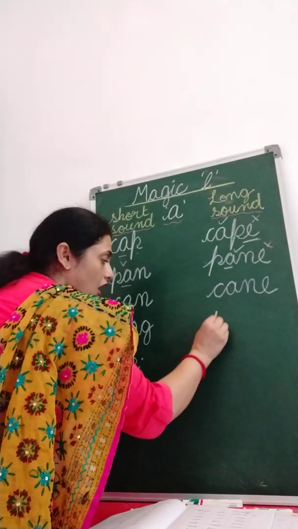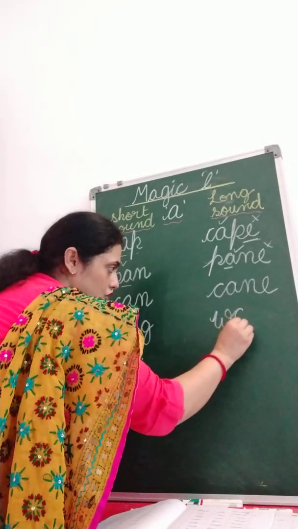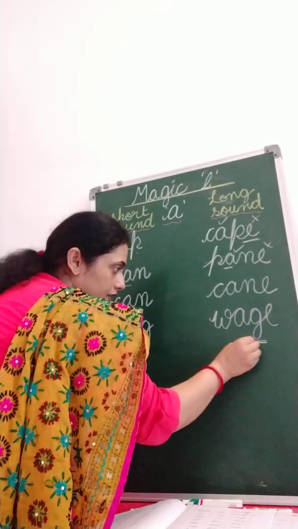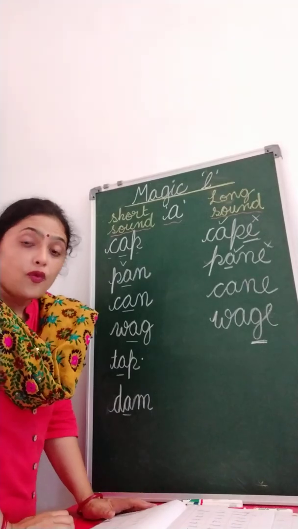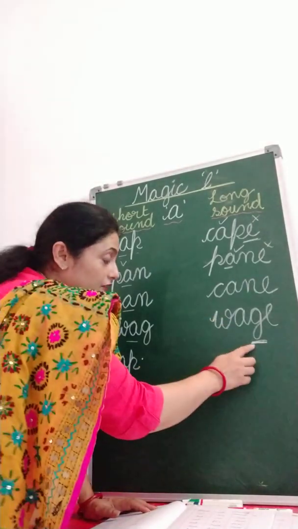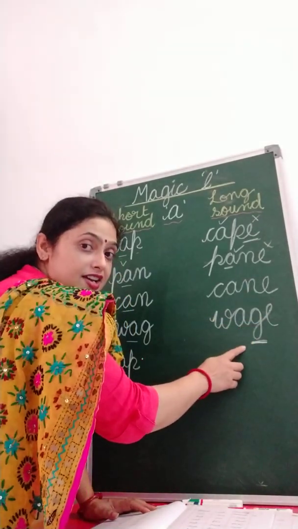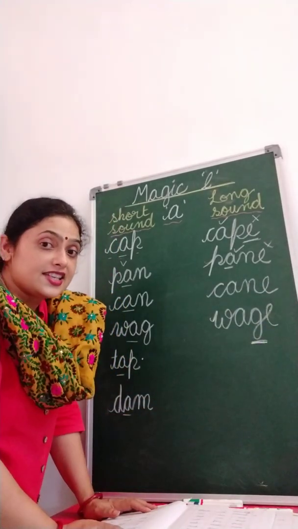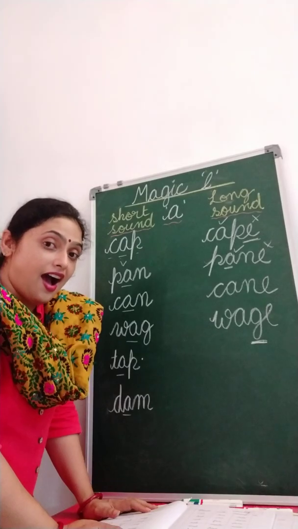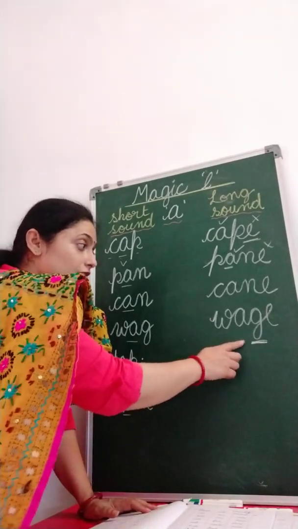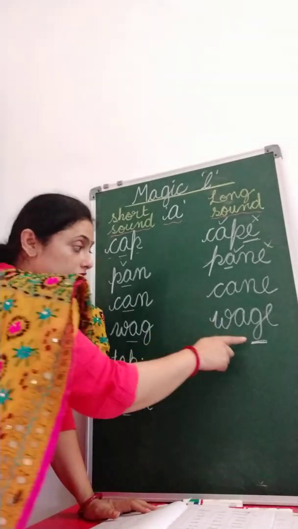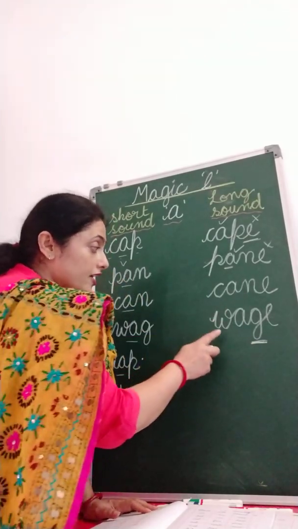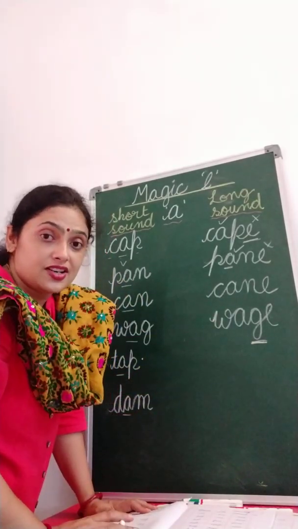Wet. Now see how I am going to call it. Should we call it vague? No. Why? Because here we have E. After G we have E. And whenever G and C are followed by E, I and Y, they give us a soft sound. So what is the soft sound of G? J. So that's why we are calling it here wage.